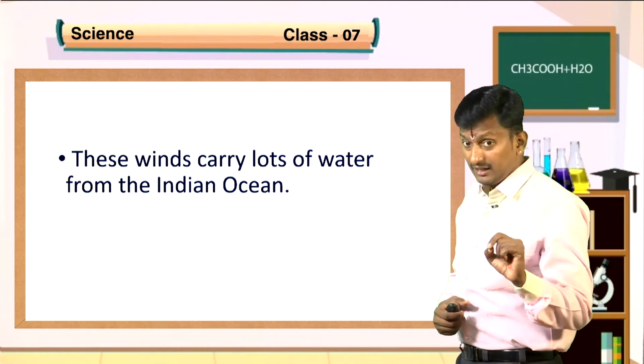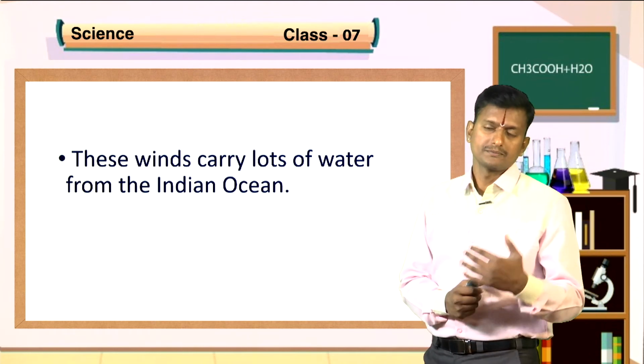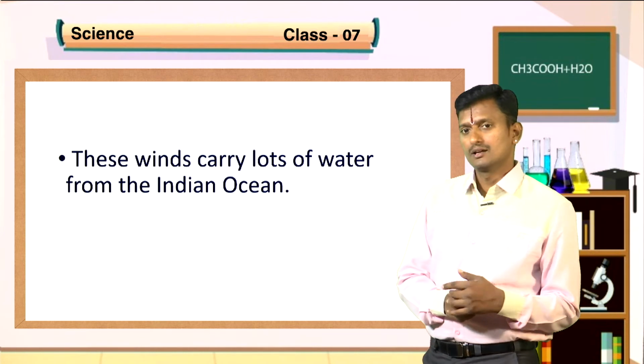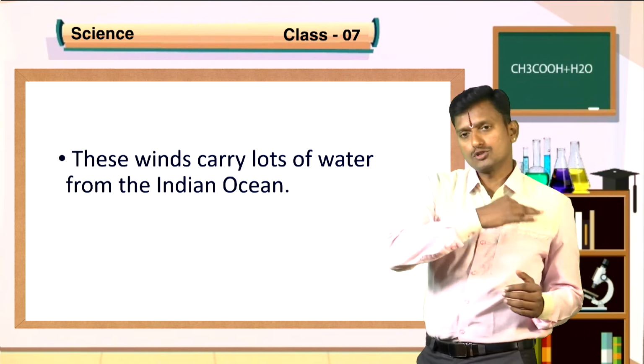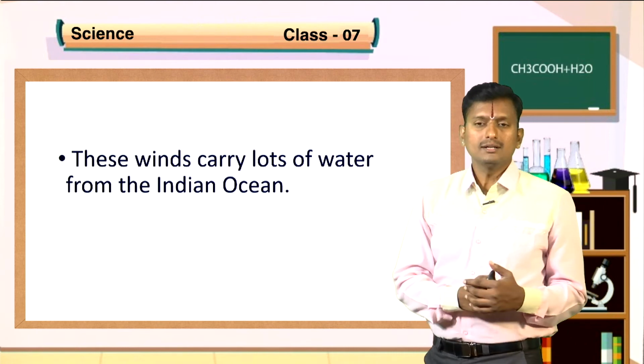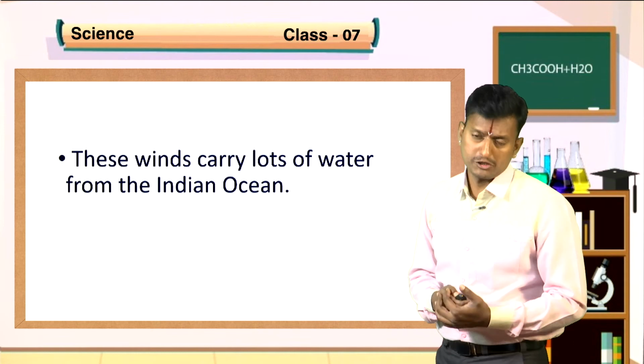These winds carry a lot of water from the Indian Ocean. Okay, you know that in the map you have seen that the wind can move from oceans to land, that is, from the ocean towards Rajasthan. So you get lots of water from the Indian Ocean.